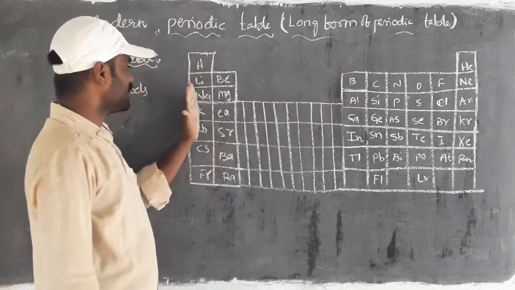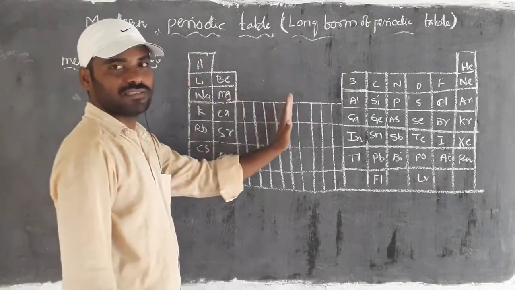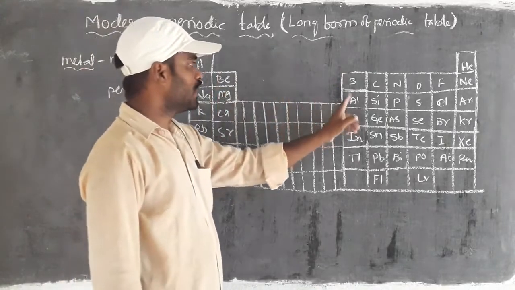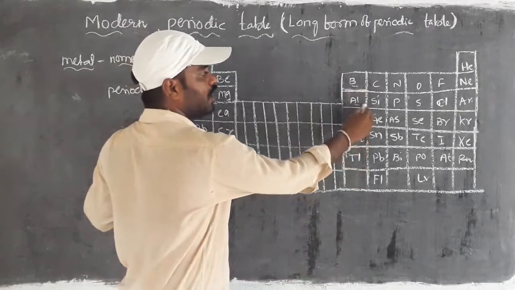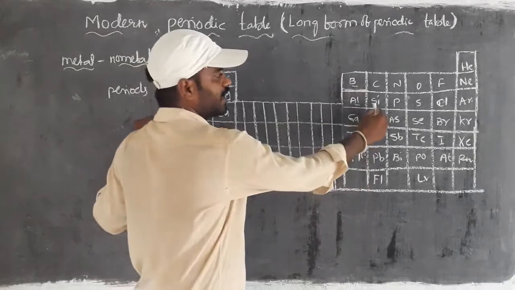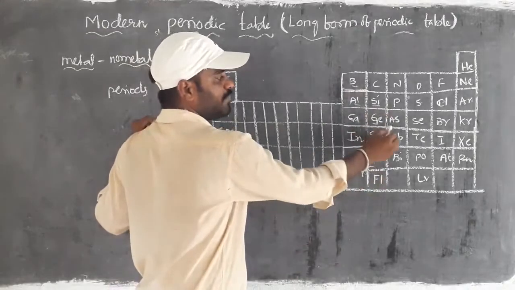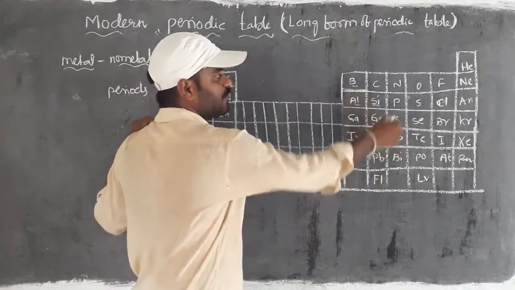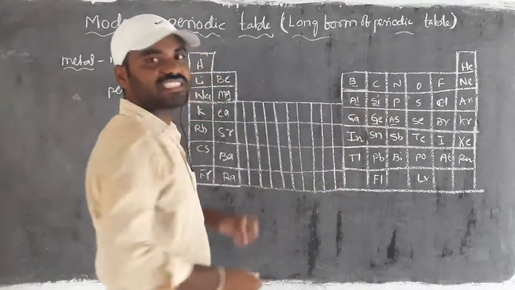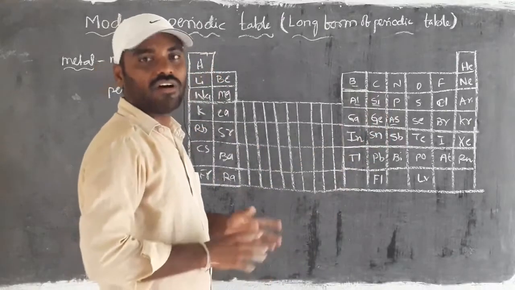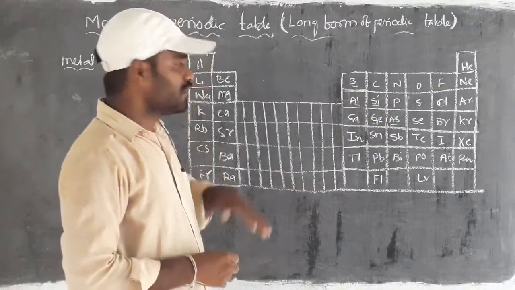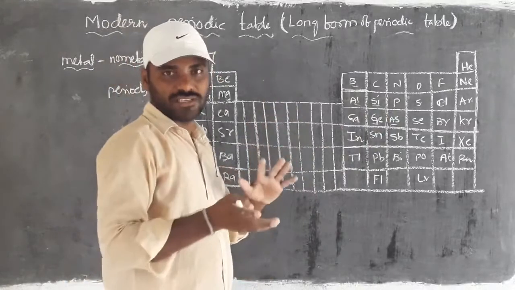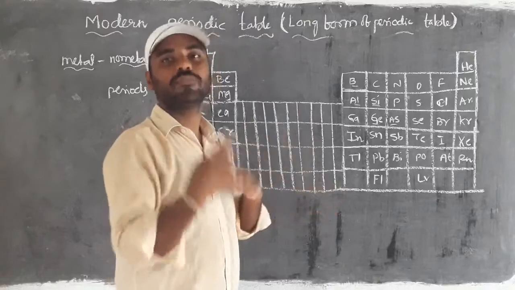So, metals, right? Here, if you take boron and aluminium, and here silicon, germanium, arsenic, these five elements we call semiconductors or semi-metals or metalloids. Simply, they have both natures, metallic nature and non-metallic nature.